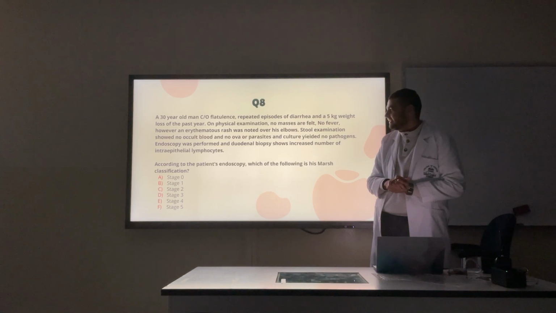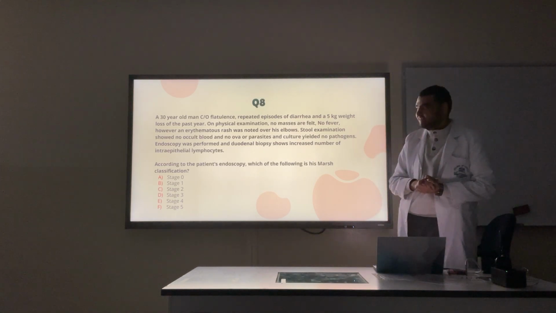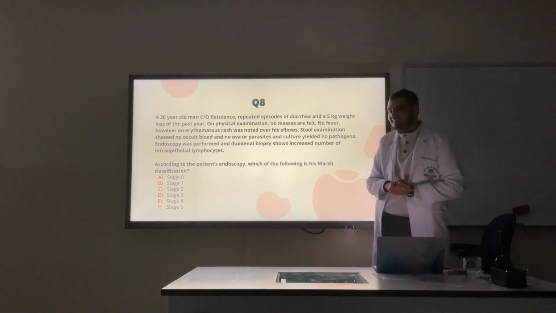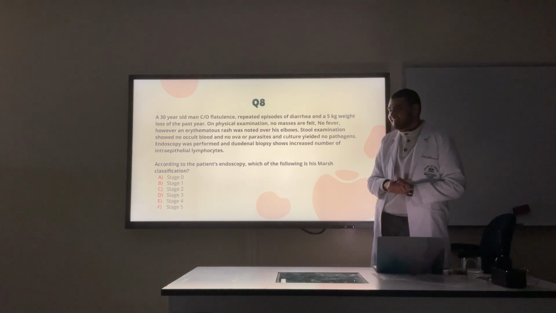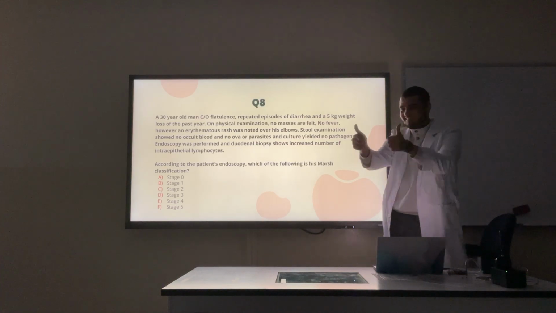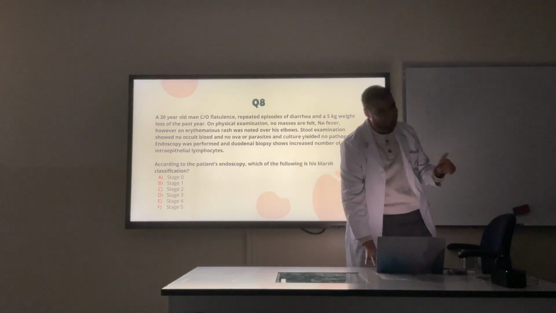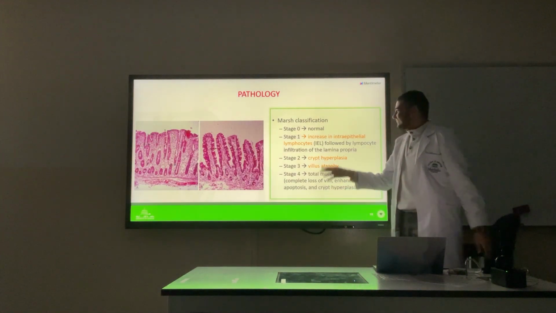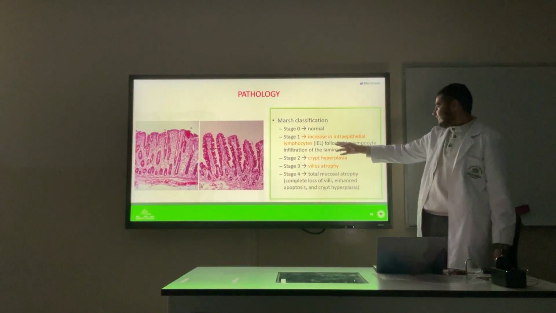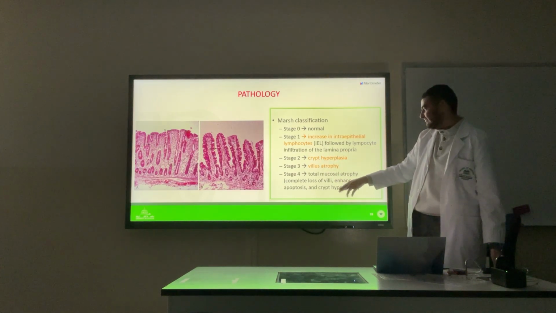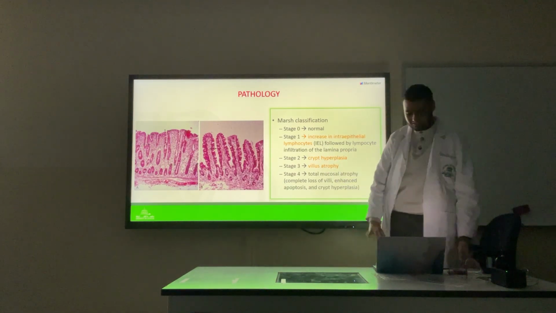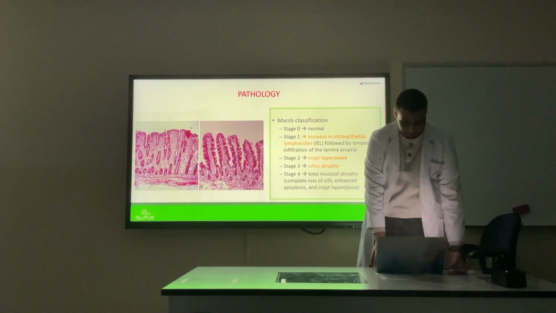Okay, what does stage 0 indicate? Nothing. Okay, what does stage 2 indicate? Hyperplasia. What does stage 3 indicate? Atrophy. What does stage 4 indicate? Okay, what does stage 5 indicate? Okay, good. You got it. There is no stage 5. So stage 0 is normal, stage 1 is IELs, lymphocyte infiltration, stage 2 is crypt hyperplasia, stage 3 is atrophy, and then even worse atrophy. It's complete destruction, stage 4.